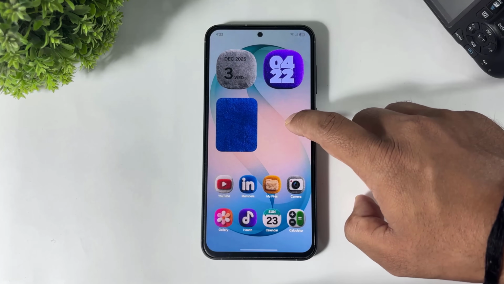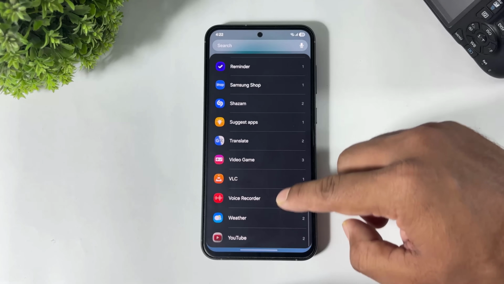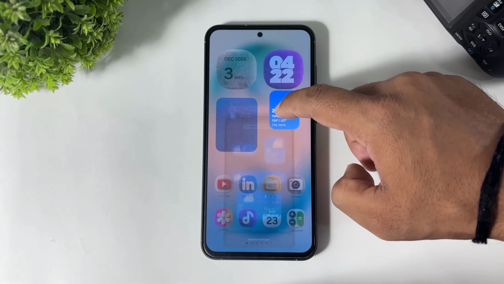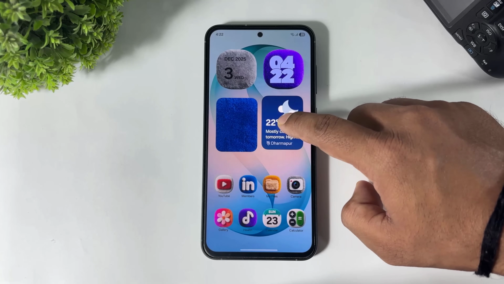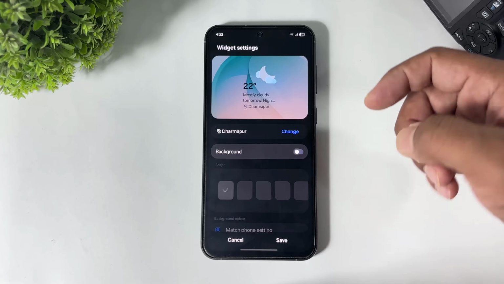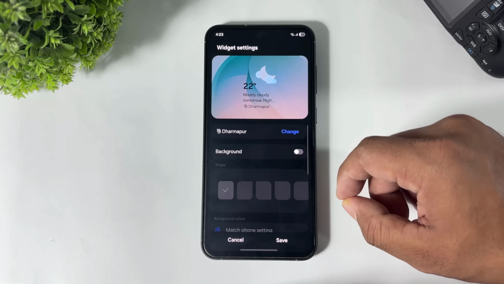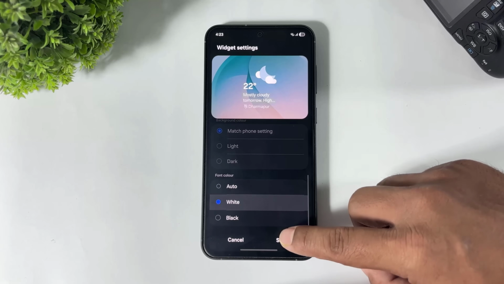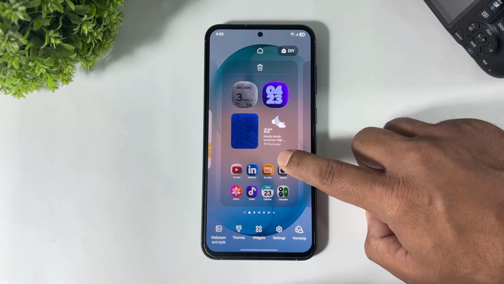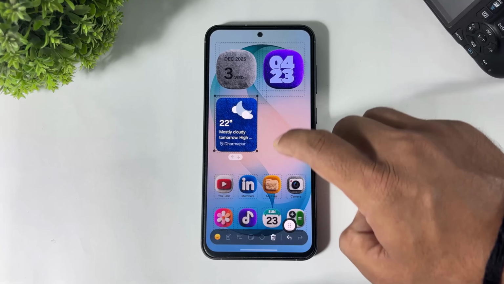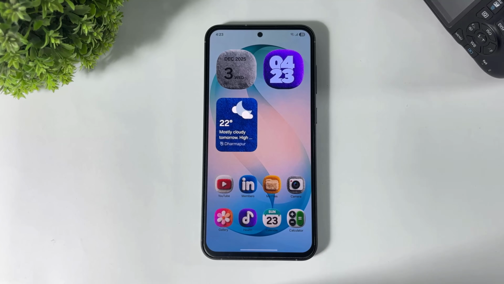Now add the weather widget. Simply add and guys, go to settings and also remove the background of this system weather widget. First remember guys, now go to scroll, select font color white. Now place this weather widget on this blue gallery widget. Look at this. Our weather widget is completely converted into a fluffy 3D widget.